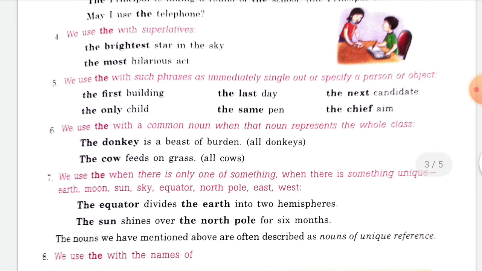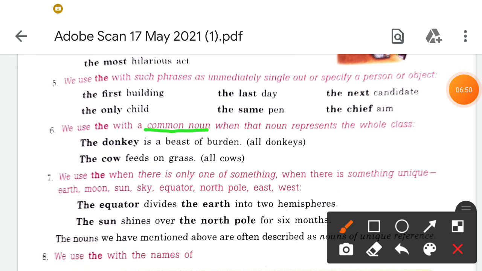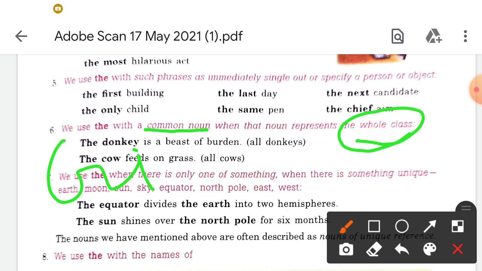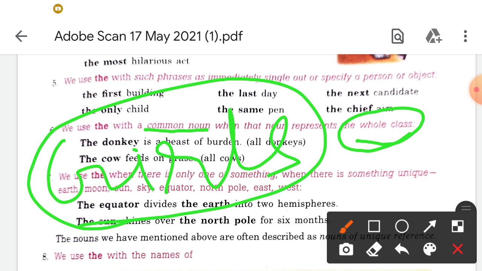And we use the with a common noun when that noun represents a whole class. For example, I am talking about the girls: I am not talking about a particular girl, I am talking about all of that caste, सभी लड़कियों के बारे में.